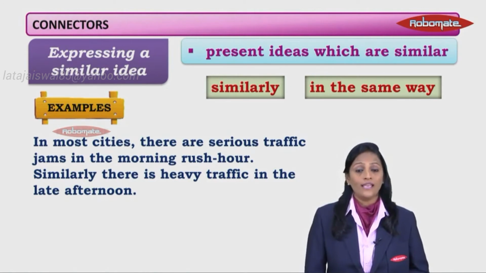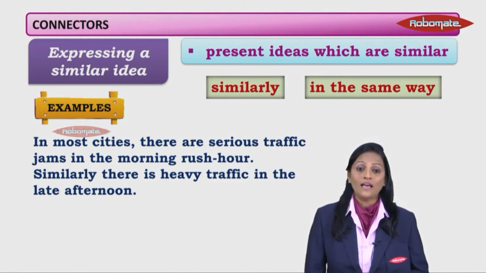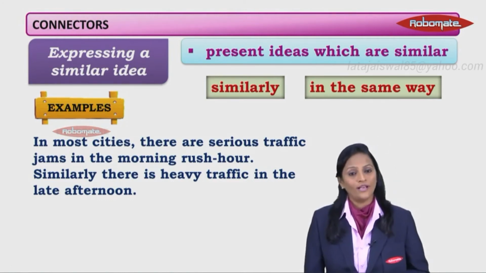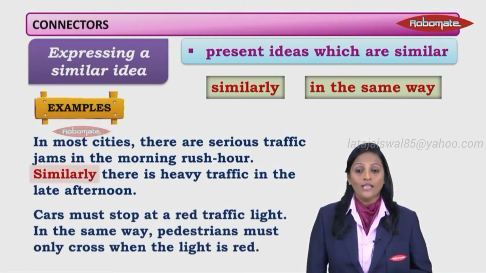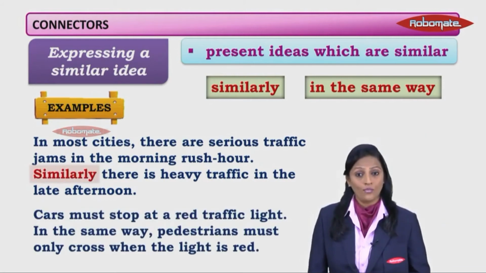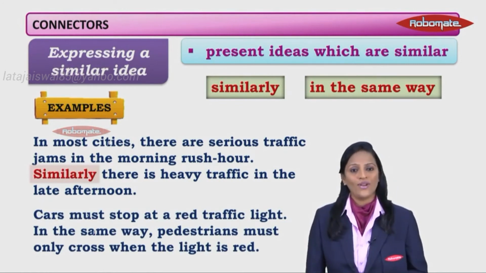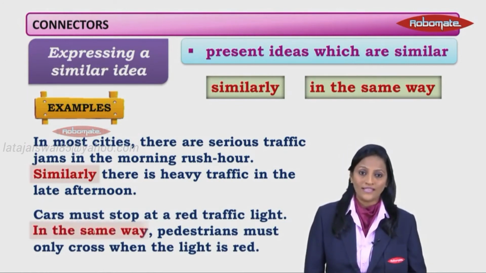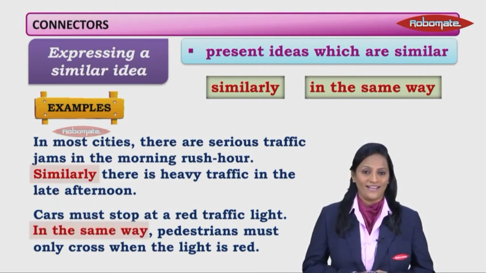Similarly, there is heavy traffic in the late afternoon. So, we are talking about traffic and therefore, these are similar ideas and therefore they are connected with the word similarly. Next one, cars must stop at a red traffic light. In the same way, pedestrians must only cross when the light is red. Again, this phrase in the same way connects two similar ideas.